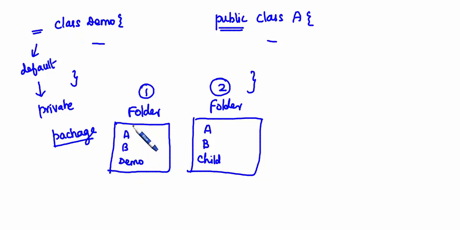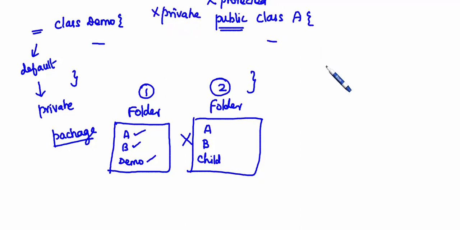That is, you can access it in the same class, or say if B is a subclass of A, you can access it over here. And if this is a separate class, here also you can access it, but in this folder, that is in another package, you cannot access it. That is about default. So for class level you should give either public or default. If you give protected or private, it will throw an error.